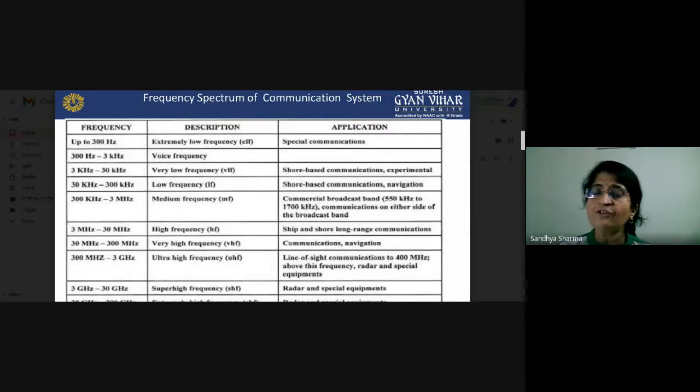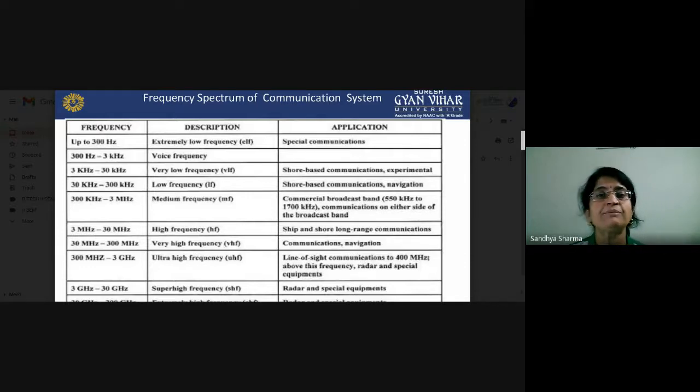When your carrier frequency is high, as soon as you choose a high carrier frequency, your bandwidth requirement will increase. And what happens in a communication system? There is a large bandwidth requirement. Why do we require large bandwidth? Because our information rate is directly proportional to the bandwidth. It means if you want to transmit a large amount of signals, you require a large bandwidth.